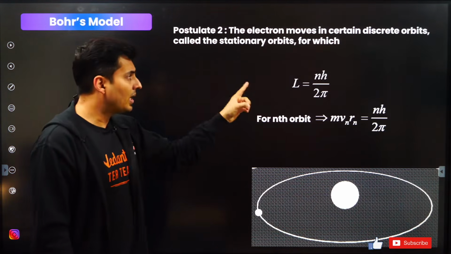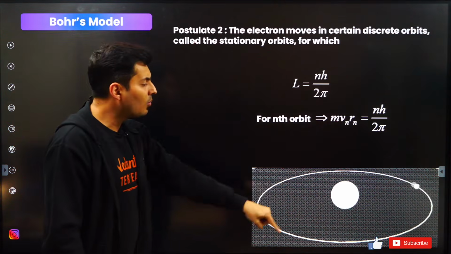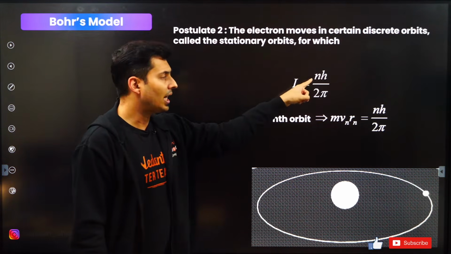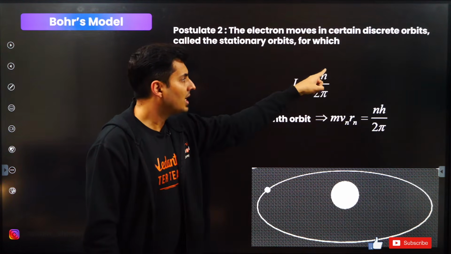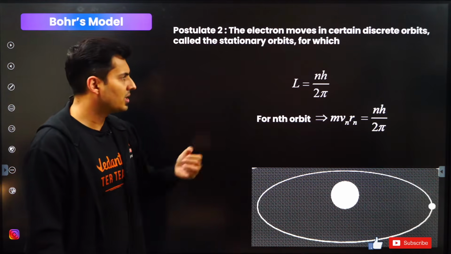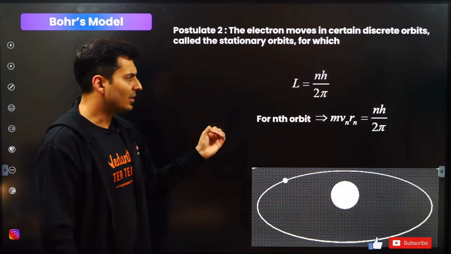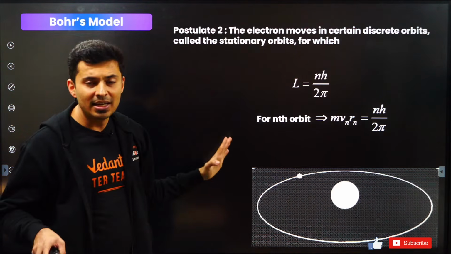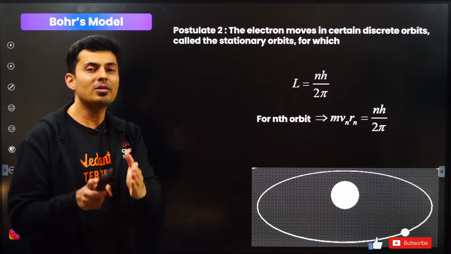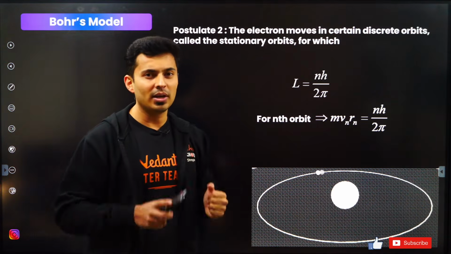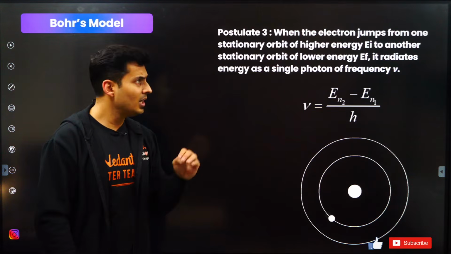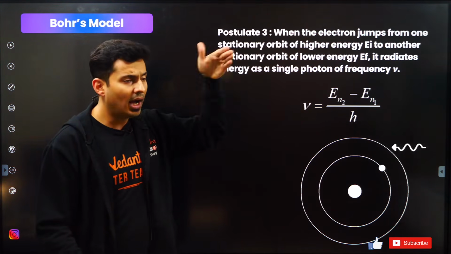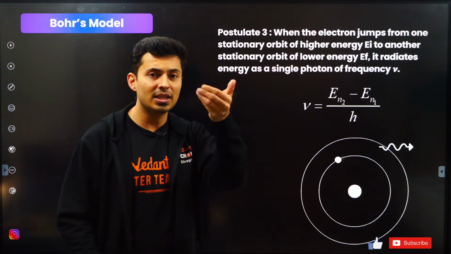The peculiarity is that the angular momentum of that electron revolving is integral multiple n times, that's integer, times h by 2 pi. H is Planck's constant by 2 pi. That is mvr, that's angular momentum, is nh by 2 pi, where n can be any integer, and we know that n also happens to be the principal quantum number. Also, he said that when an electron changes the orbit from lower to higher or higher to lower, there is some kind of energy involvement.